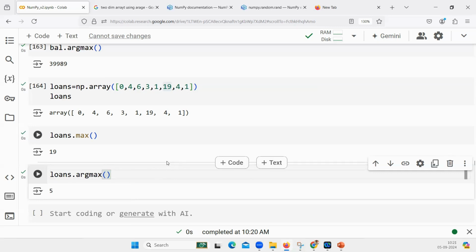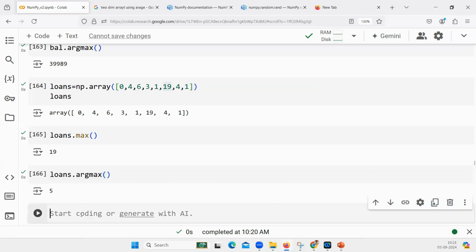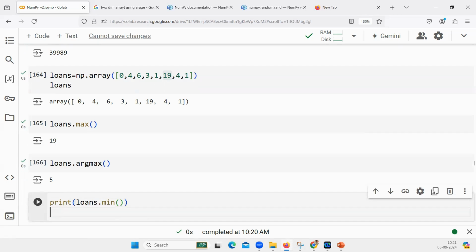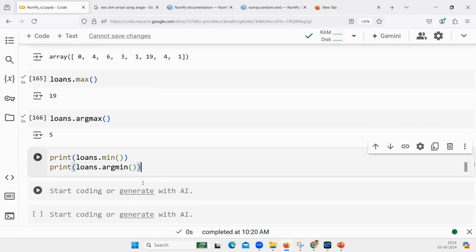Now I'll write two statements. You tell me the answer for both of them. If I write print loans.min, this is one, and then what is my next statement that I'll write? argmin. Can you tell me the answer for this? 0, 0. Print loans.min will give you what?